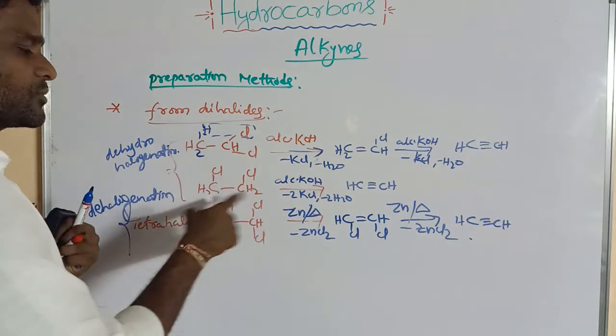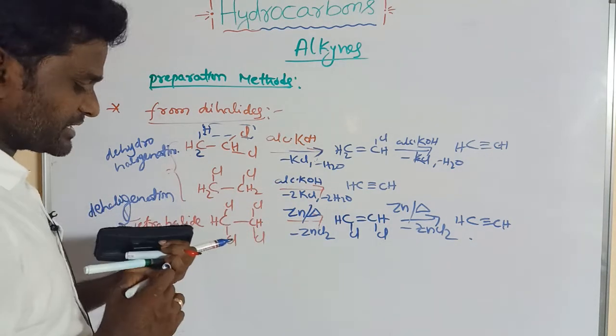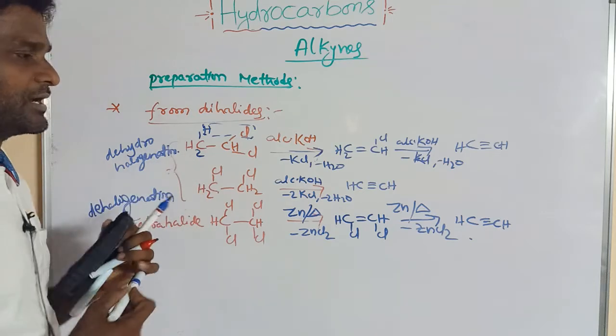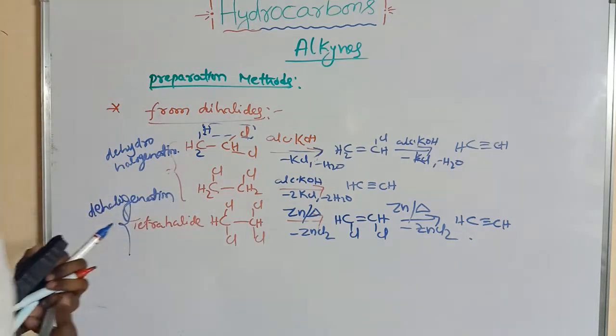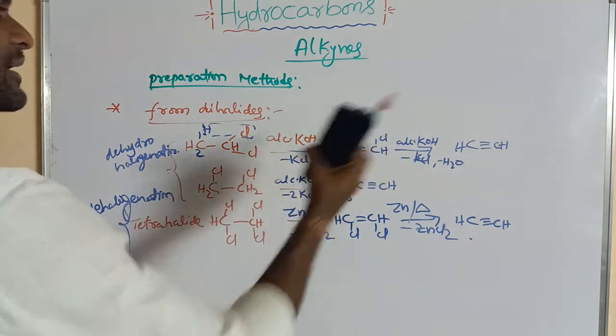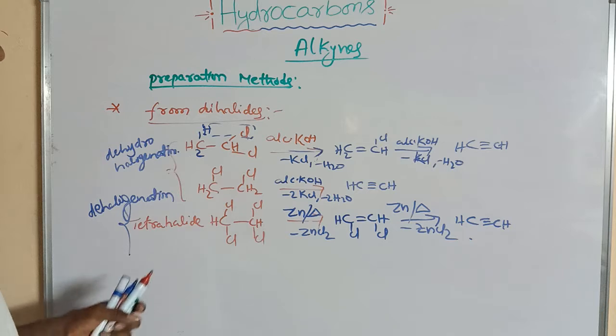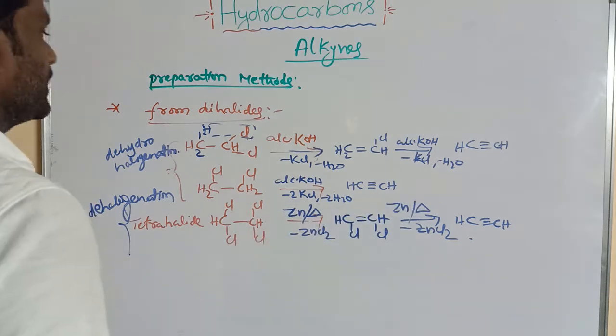Here the chlorine Cl2 molecule is removed by using zinc. So this is dehalogenation, and that is dehydrohalogenation. So from dihalides, alkynes can be prepared when treated with alcoholic KOH or zinc powder. These are the preparation methods of alkynes.